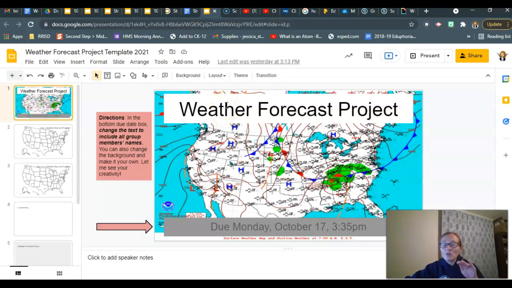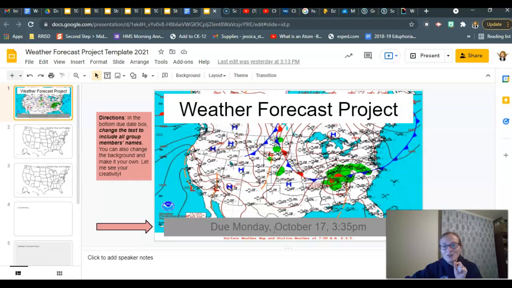Okay, so I gave you a template. You can choose to delete this background and make the background entirely your own. Remember that on the bottom of this front slide, your name, and if you have a partner, your partner's name must be on here. Okay?